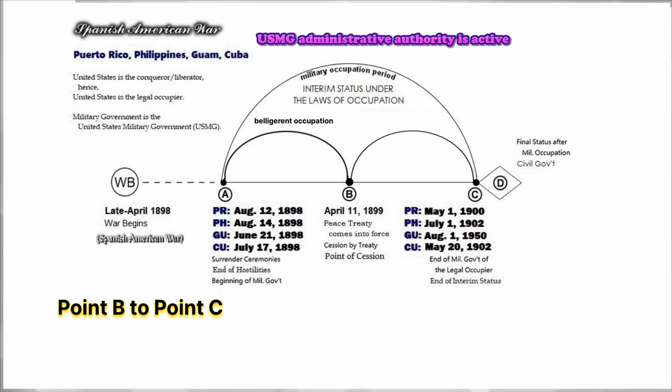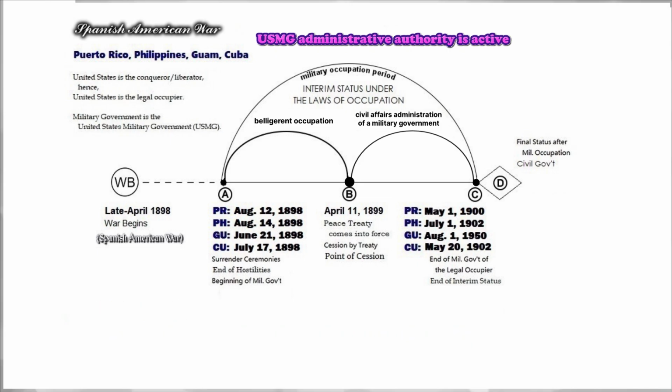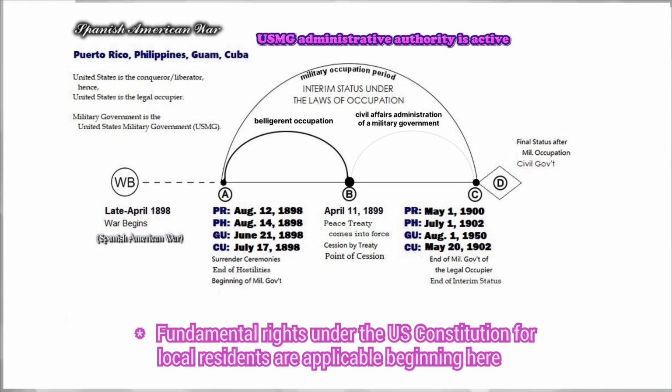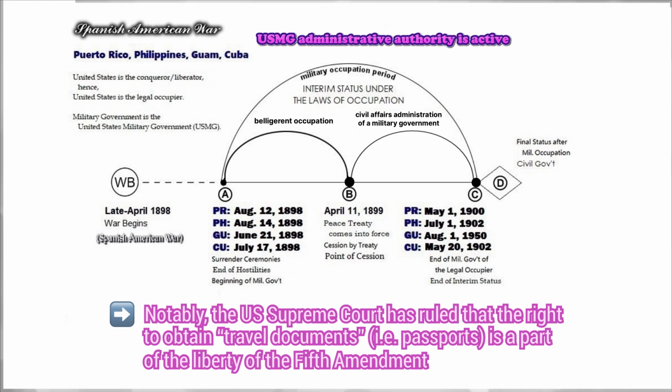Point B to point C. This is the period of friendly occupation, also called the civil affairs administration of a military government. During this period, in the case of Puerto Rico, the Philippines, Guam, and Cuba, the international position of each is unincorporated territory under USMG. Fundamental rights under the U.S. Constitution for local residents are applicable beginning here. Notably, the U.S. Supreme Court has ruled that the right to obtain travel documents, that is, passports, is a part of the liberty of the Fifth Amendment.